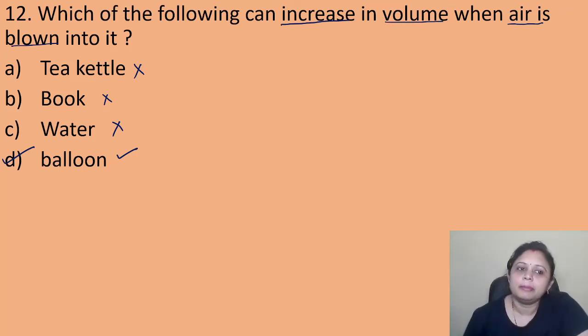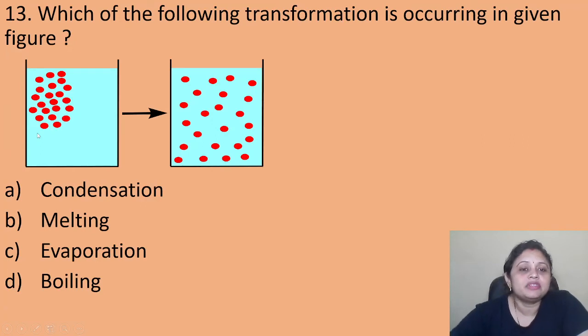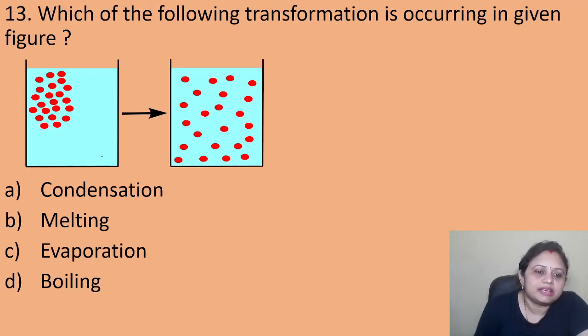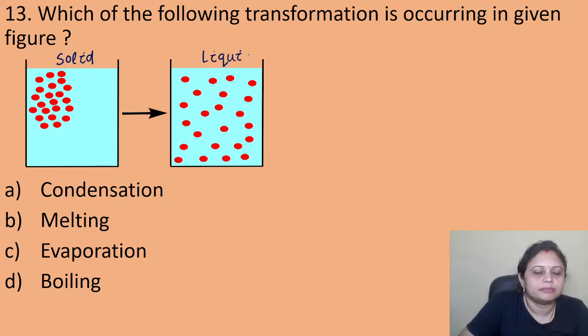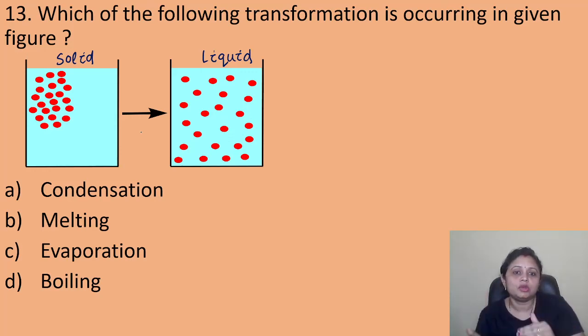Yes. Coming to the next question, which of the following transformations is occurring in the given figure? In the given figure, the first one is present in the solid state. Why solid state? Because the particles are closely packed. Okay. And here it is present in the liquid state. So it is the conversion of solid to liquid.